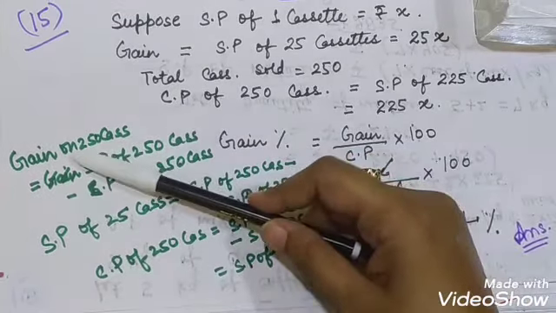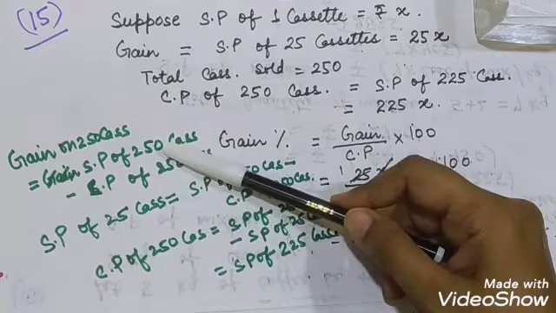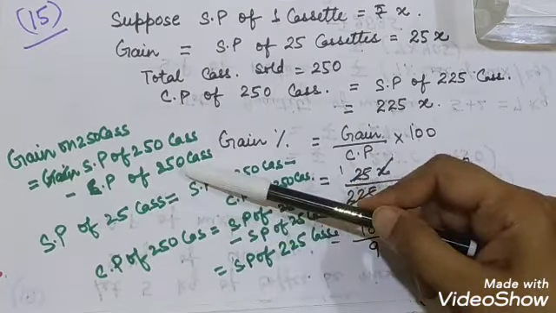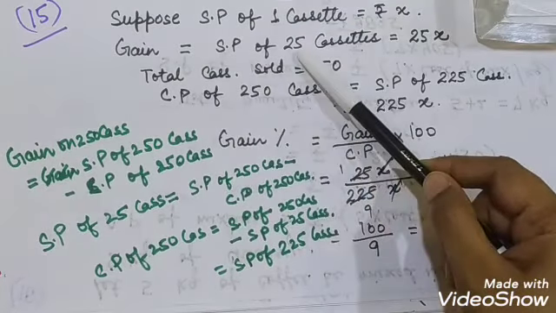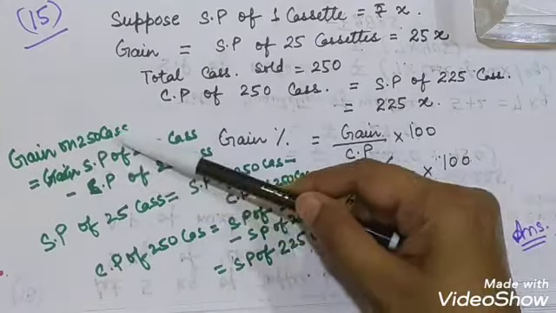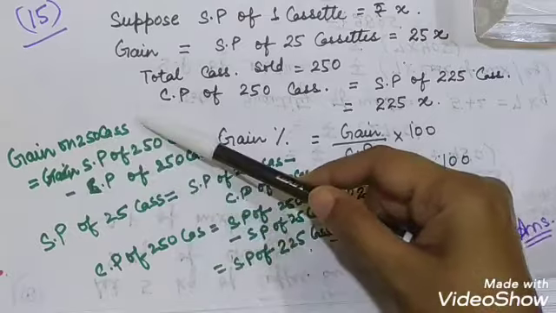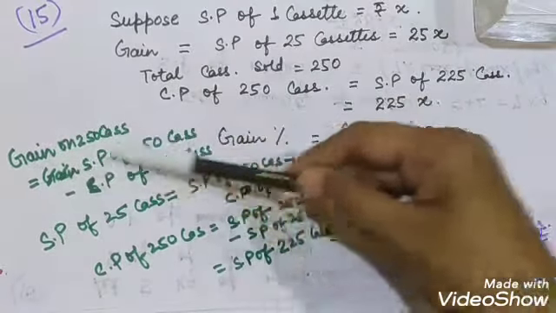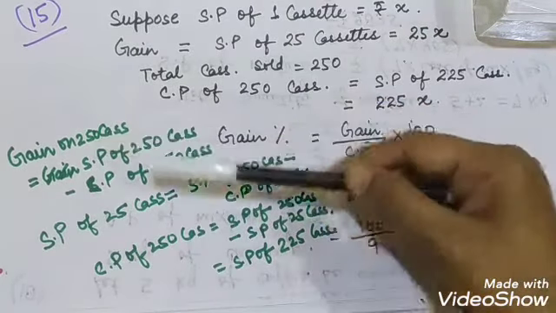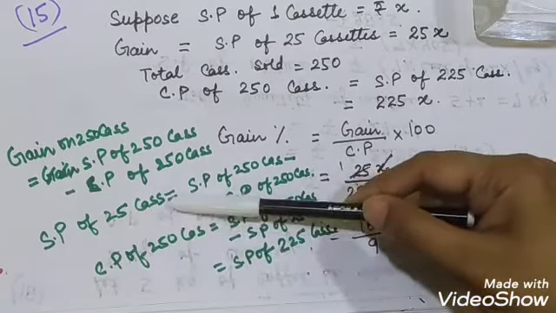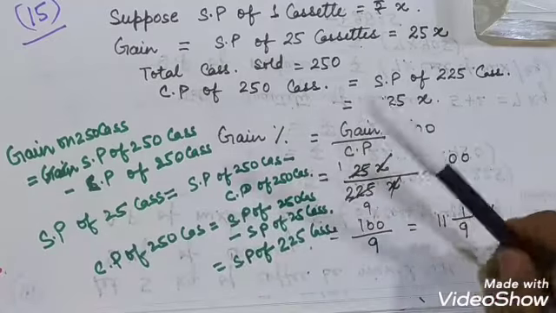Now we know the formula: gain is equal to SP minus CP. So the gain on 250 cassettes will be the selling price of 250 cassettes minus the cost price of 250 cassettes. But the gain is equal to the SP of 25 cassettes. On selling 250 cassettes, whatever the gain on 250 cassettes was, it was equal to the selling price of 25 cassettes. So in place of the gain on 250 cassettes I have written the SP of 25 cassettes, and this equals the SP of 250 cassettes minus the CP of 250 cassettes.